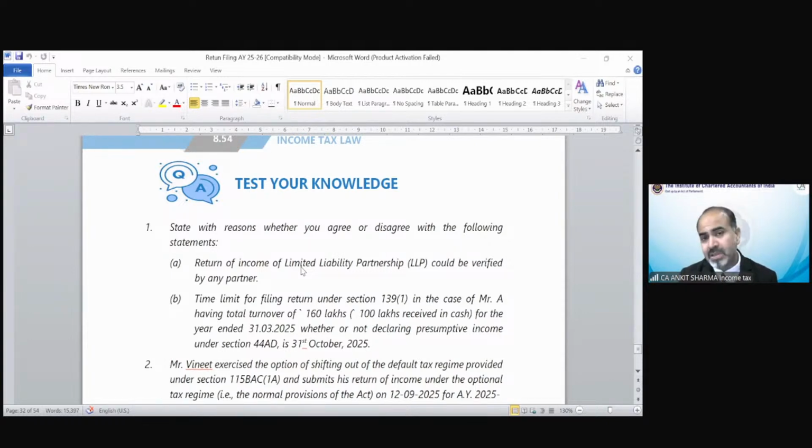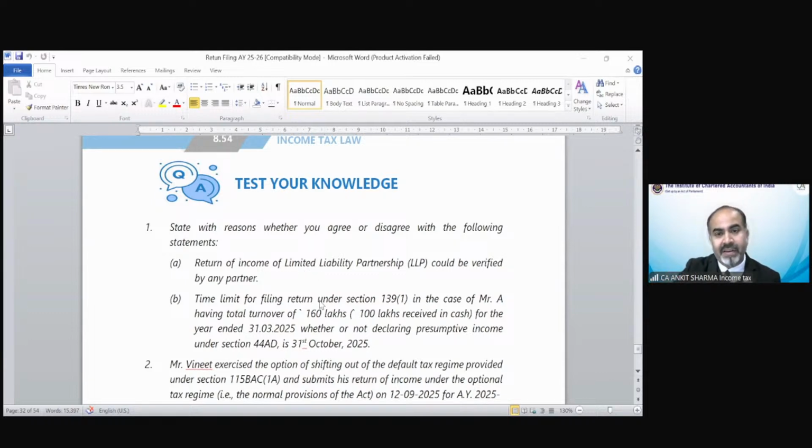So for that purpose, you have to refer to those provisions which we just skipped, that is, the persons who are able to sign the return. But in case of an LLP, it is the designated partner who can sign the return of income.